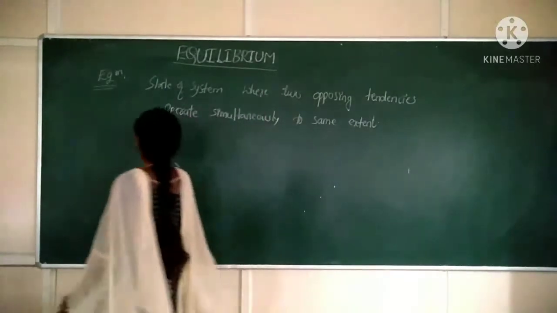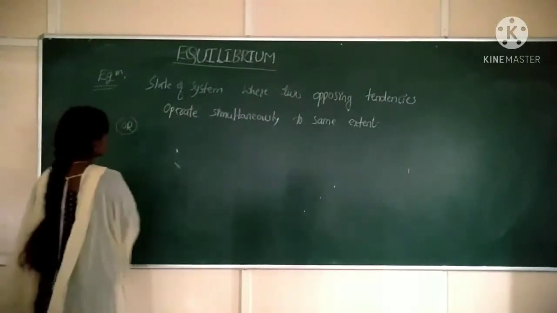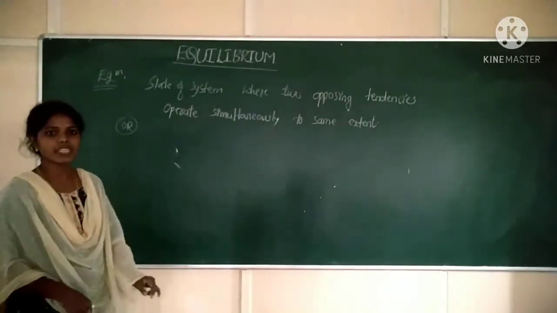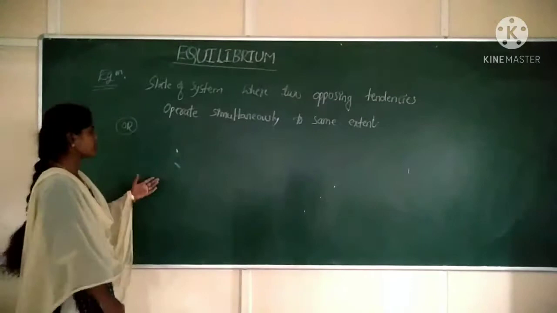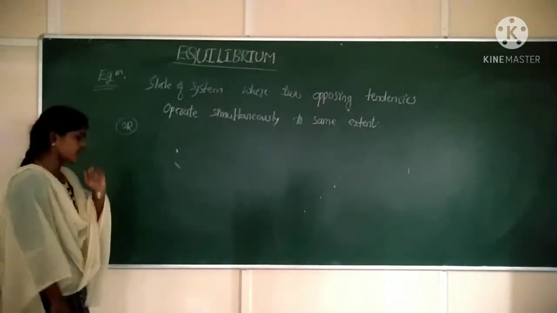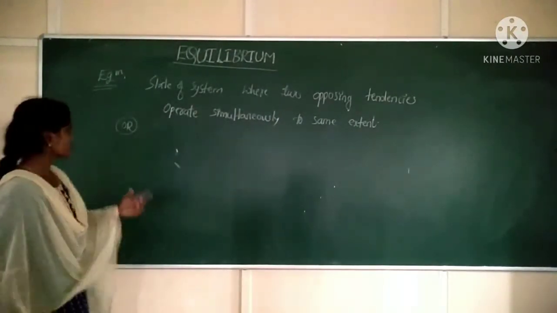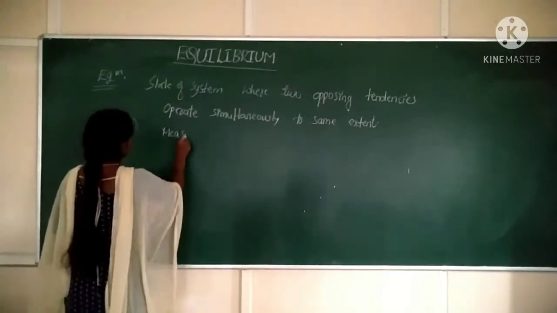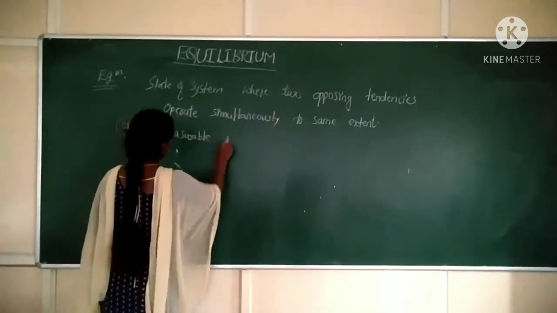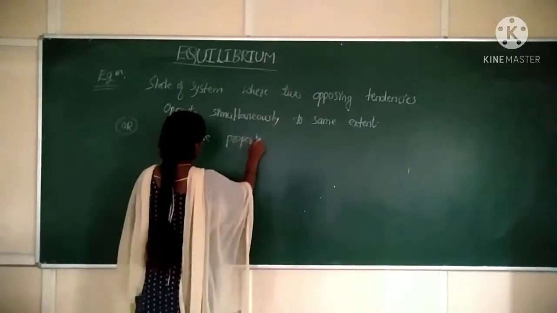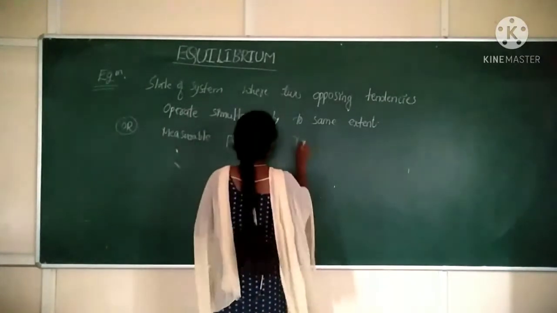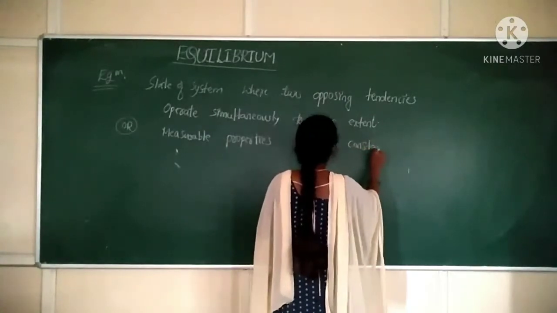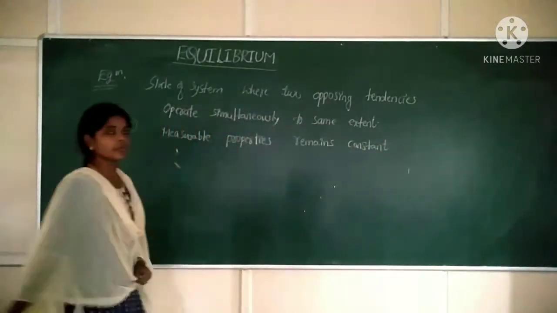Or equilibrium can also be defined as follows. Equilibrium means balanced, or it means remains constant. So equilibrium can also be defined as a state of system where measurable properties remain constant.